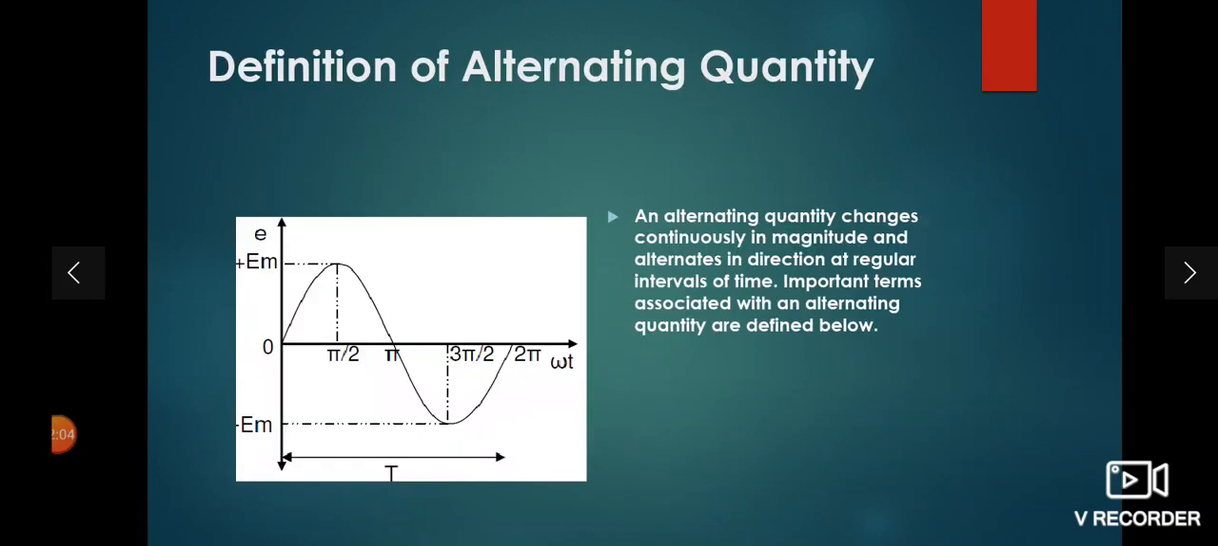See here, an EMF cycle is given. Plus Em and minus Em are both maximum values. The EMF attains the maximum value at pi by 2 radian, and in the same way it attains the maximum value in the negative at 3 pi by 2 radian. So in one cycle it attains the maximum value twice, once during the positive half cycle and once during the negative half cycle. So the maximum value is called the amplitude, or peak value.